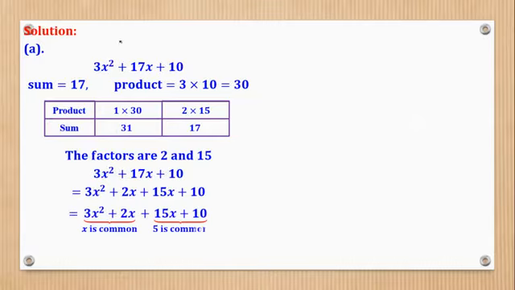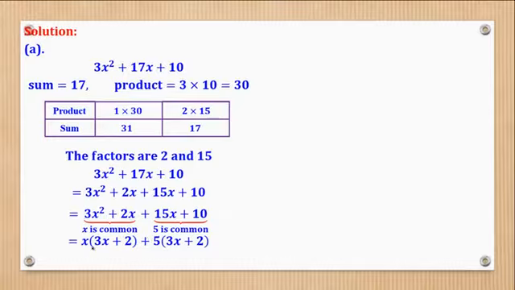First is group 2. So for this first 2, the common factor is x. For the next 2, the common factor is 5. So factorize out x in the first 2, you remain with 3x and here 2. Factorize out 5, you remain with 3x and here 2. So now here I realize that these brackets are the same, so you can first pull it out, then you write the remainder. Here there is x and here there is 5, and in that case we have factorized.